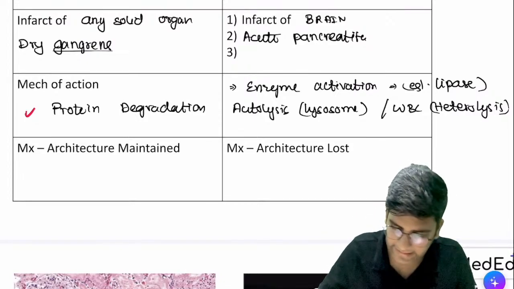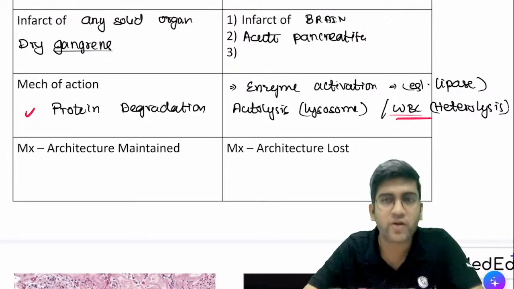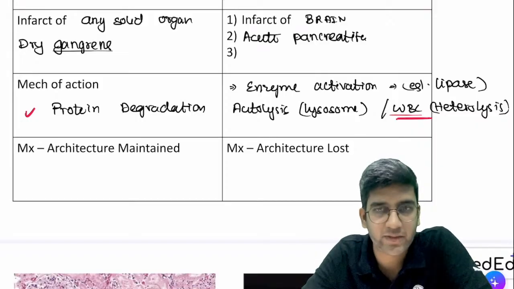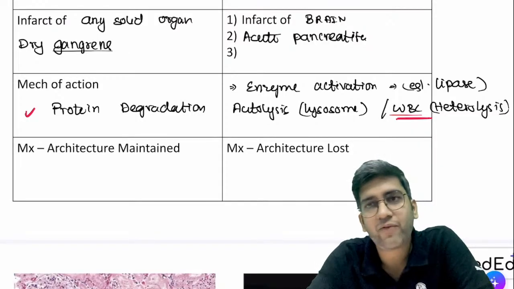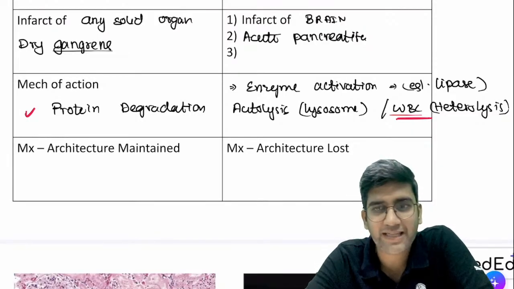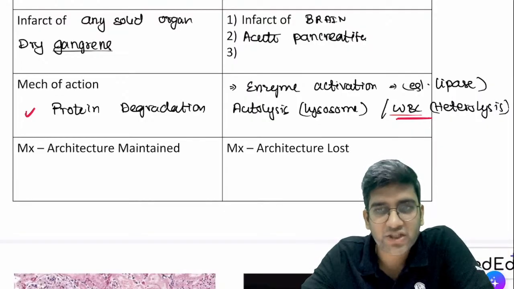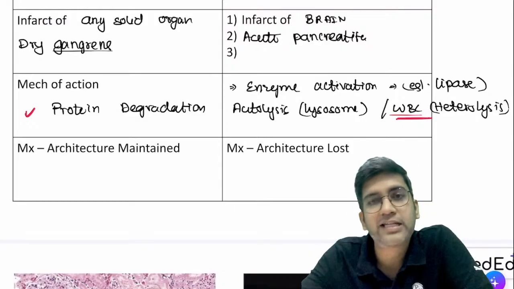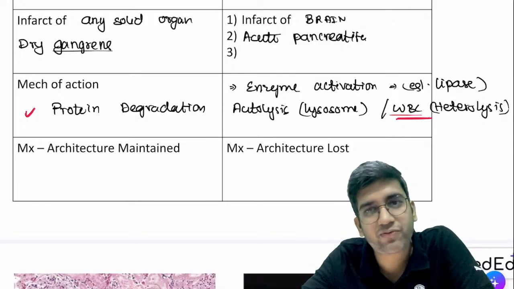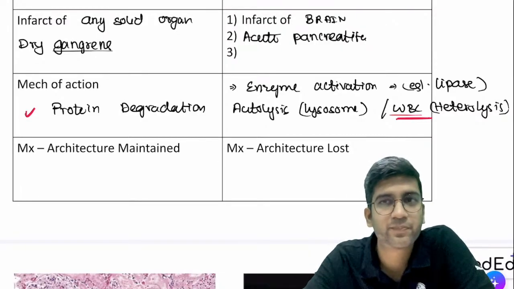Okay. Next, I told you that one of the ways of destruction is WBC, right? So when I have excess of WBC in some random disease, can it have excess of lytic enzymes?